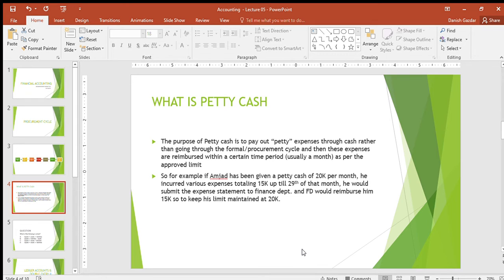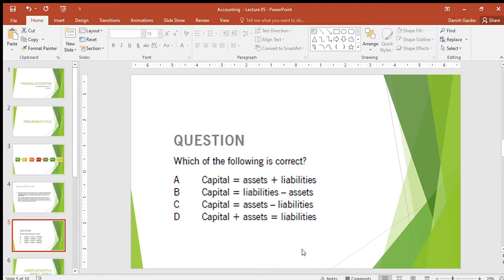So the purpose of petty cash is to expedite the procurement for petty expenses. Now this is a very simple question. I believe you must be aware of it. It is basically the balance sheet accounting equation where we mention asset is equal to capital plus liabilities. So if asset is equal to capital plus liabilities, then I believe option B is the correct answer.